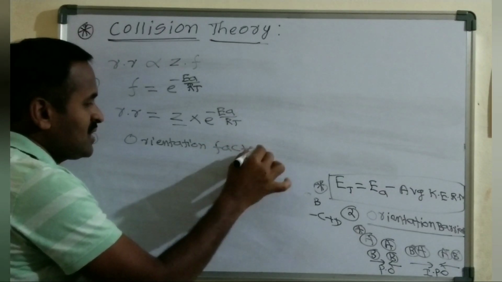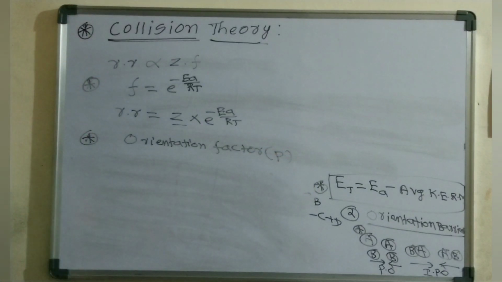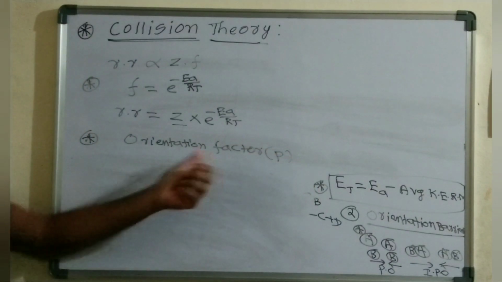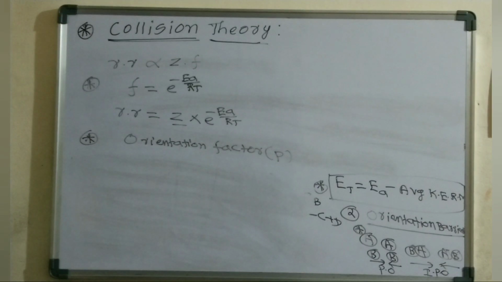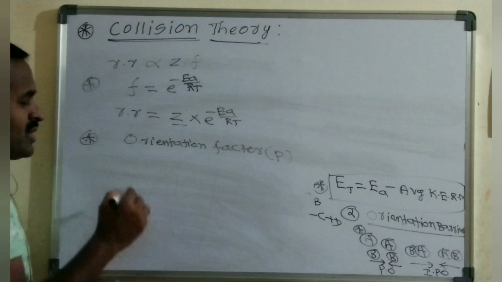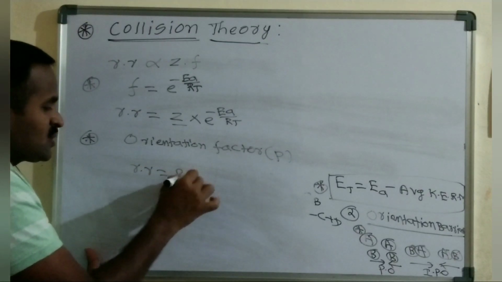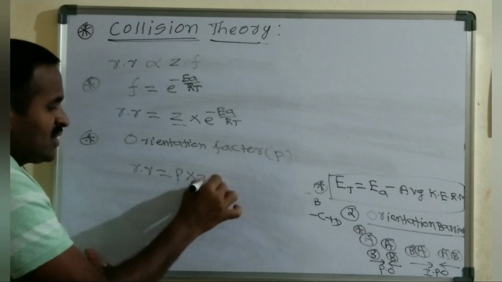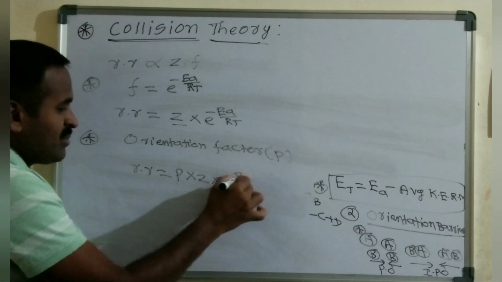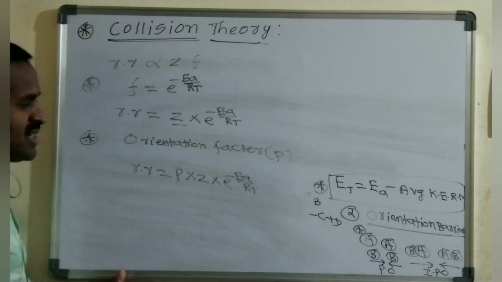In the above rate equation, rate of reaction equals P into Z into e power minus Ea by RT. Here Ea is the activation energy, R is the gas constant and T is the temperature.